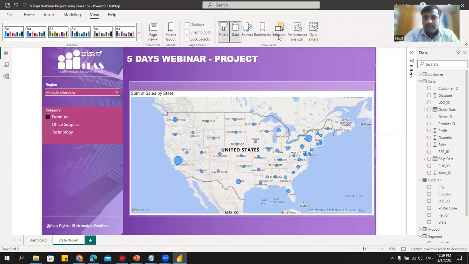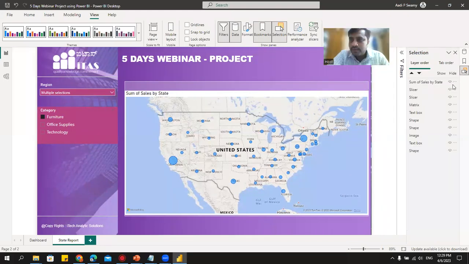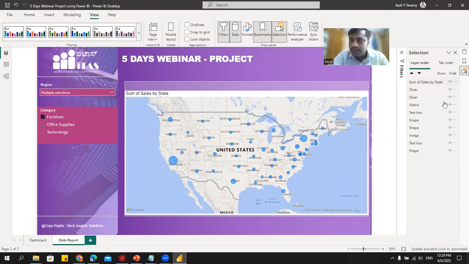Okay, go to this View. Here we have something called Selection. Let me click on this Selection. Once I click on this Selection, I'll get one pane here which says Selection. Then next to that, we have something called Bookmarks. So let's keep these two, Selection and Bookmark panes, opened. Okay, first let's go to this Selection.